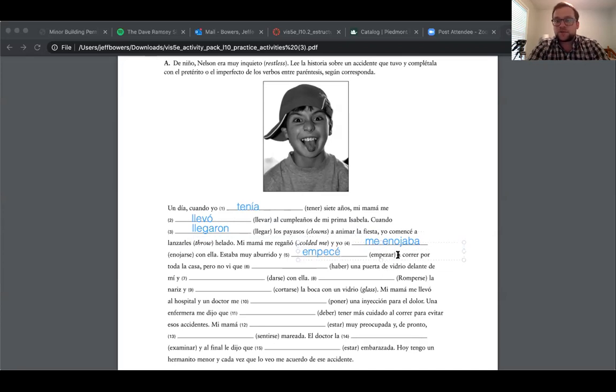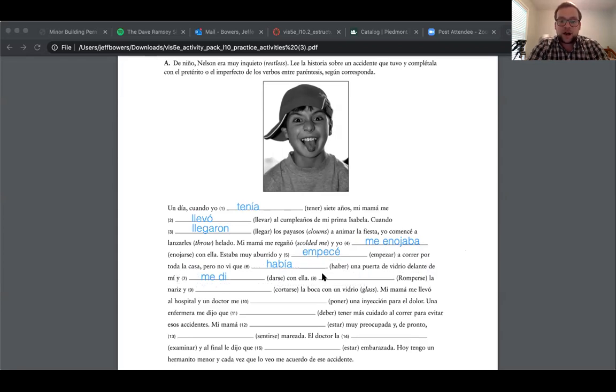That one's got a little bit of an irregular. Remember our zar verbs will change in the yo form to c, zar to c, car to qu, gar to gu. A correr por toda la casa, pero no vi que... I didn't see that there was. So that's going to be ongoing. Que había, it's been there for a while. Había una puerta, there was a glass door delante de mí y... when you're talking about something that happened, I hit the glass door, me di con ella. That's going to be preterite because you're talking about I ran into it.